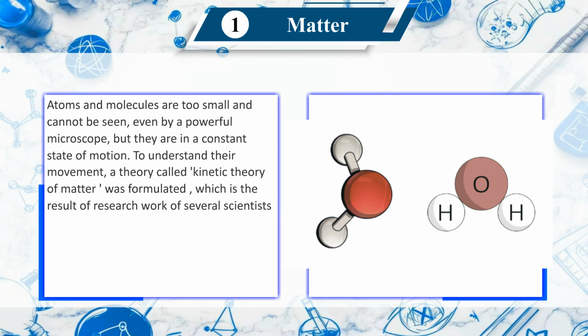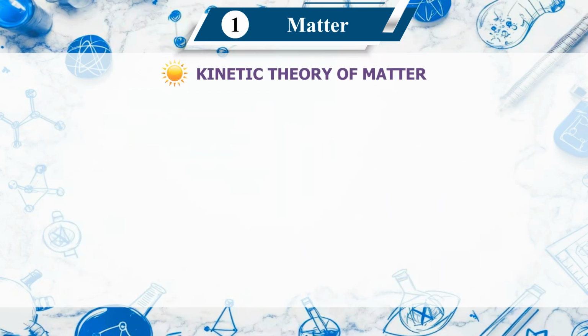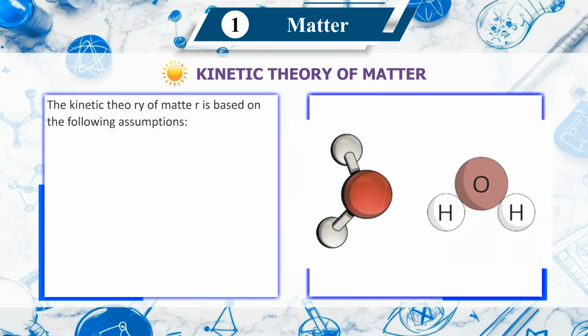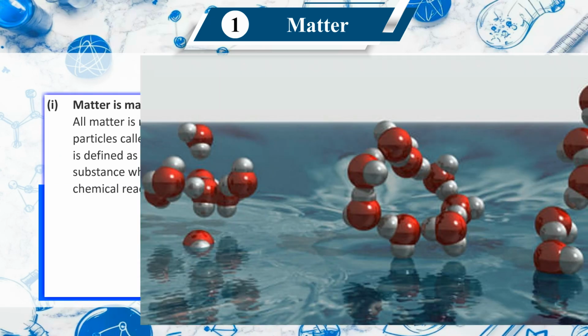Atoms and molecules are too small and cannot be seen, even by a powerful microscope, but they are in a constant state of motion. To understand their movement, a theory called the kinetic theory of matter was formulated, which is the result of research work of several scientists. Kinetic theory of matter. The kinetic theory of matter is based on the following assumptions. First, matter is made up of molecules. All matter is made up of very small particles called molecules.